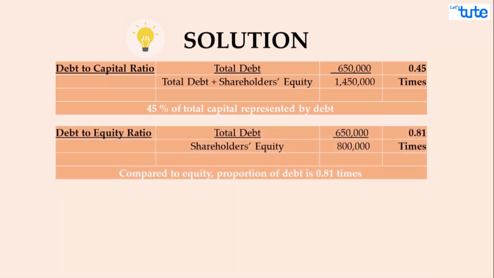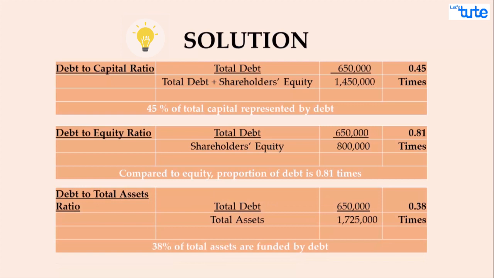Next one is debt to equity ratio, which is total debt divided by shareholders' equity, that is 6,50,000 divided by 8 lakhs, that is 0.81 times or 81% of leverage. This indicates that compared to equity, the proportion of debt fund is 0.81 times. And the last one is debt to total asset ratio, that is total debt divided by total assets, which is 6,50,000 divided by 17,25,000. That gives us 0.38 times or 38% of leverage. This shows that 38% of the total assets are funded by the debt.